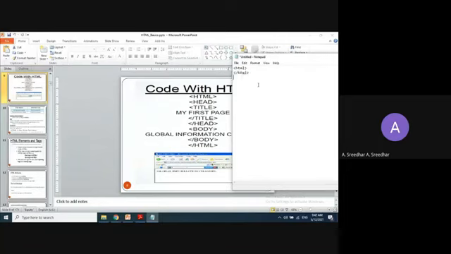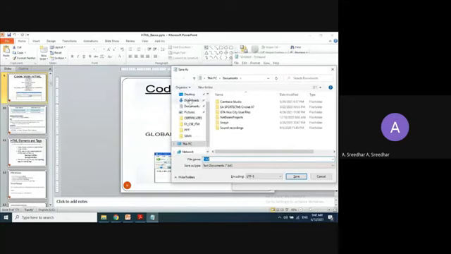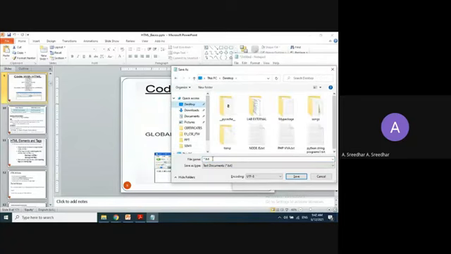You can save this file. Just select the location where you want to store it. I want to store it on the desktop, so just click on the desktop. Then write the file name. I want to type like this: this is my first web page.